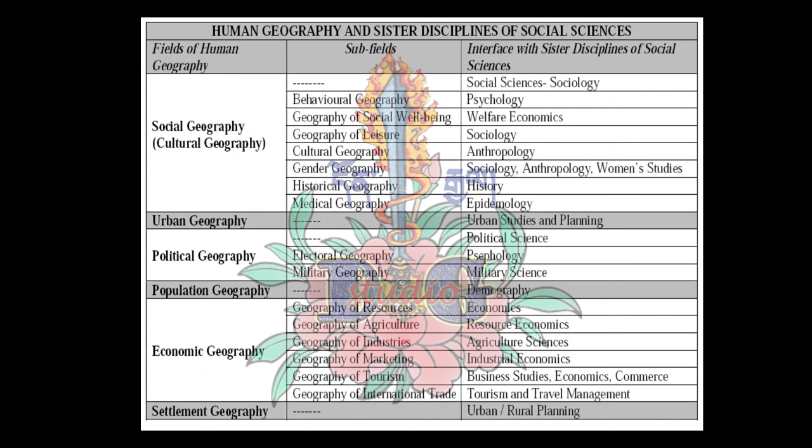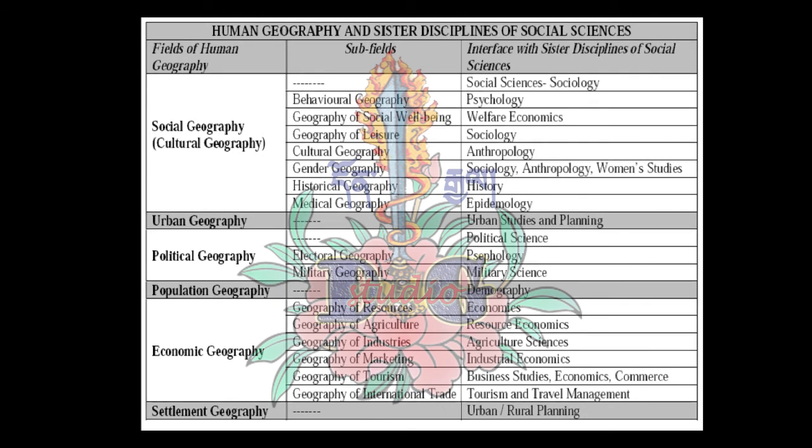In social geography, what are you going to study? The subfields are behavioral geography, geography of social well-being, geography of leisure, cultural geography, gender geography, historical geography, medical geography, and so on.